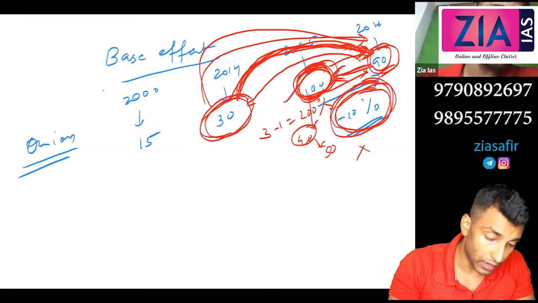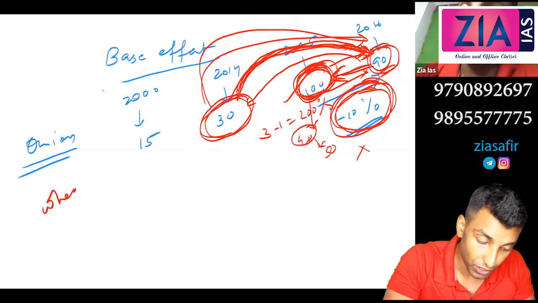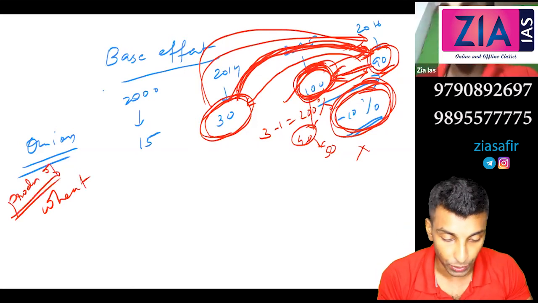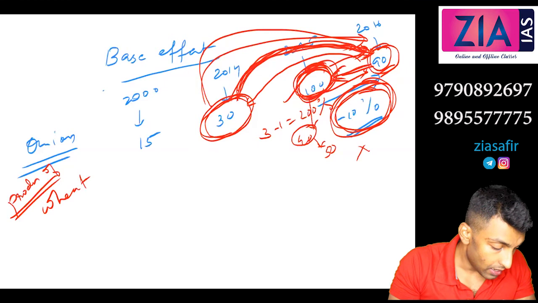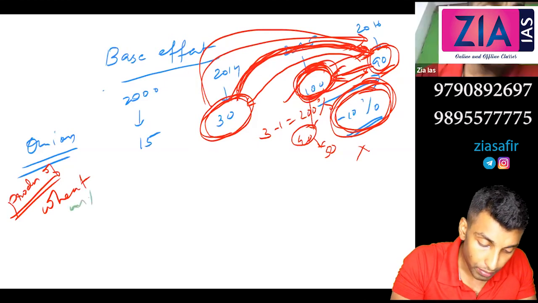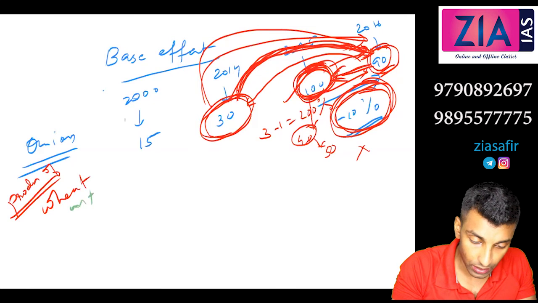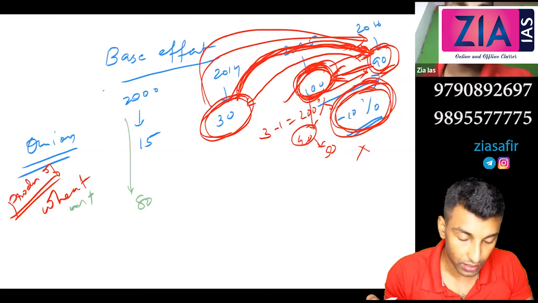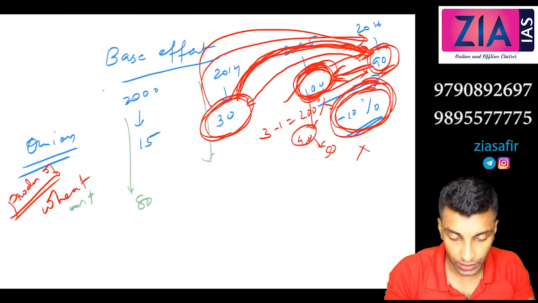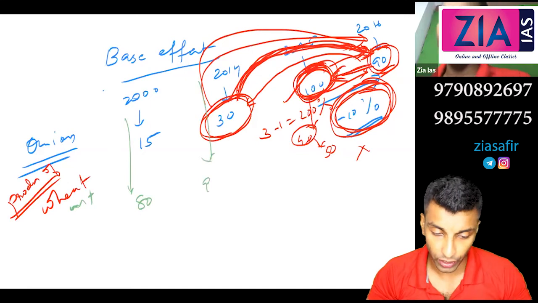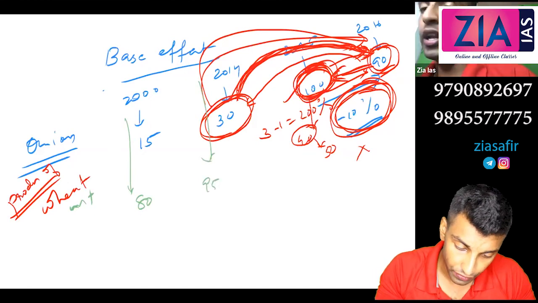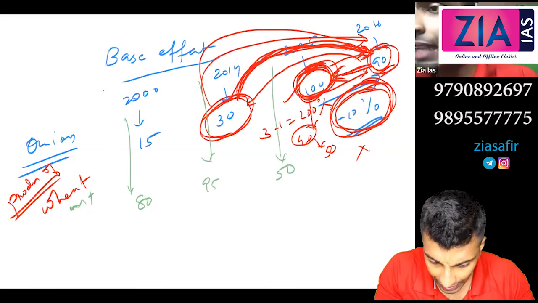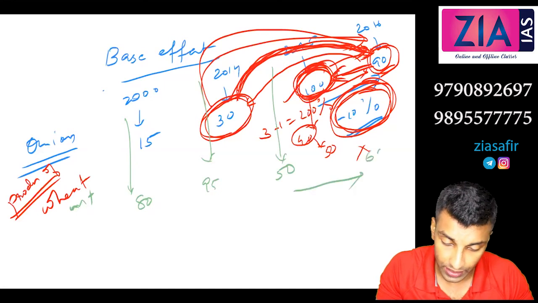Okay, one more example I'll give you. Let's suppose the production of wheat. It can happen in production also. So when you talk about production of wheat, let's take it in million ton. Let's take 80 million ton in 2000. Okay, so it might have increased to, let's say, 95 million ton in 2014. But you know, there was a drought in 2015. So because of that drought, what happened? It came down to 50. And next year it increased to 60.